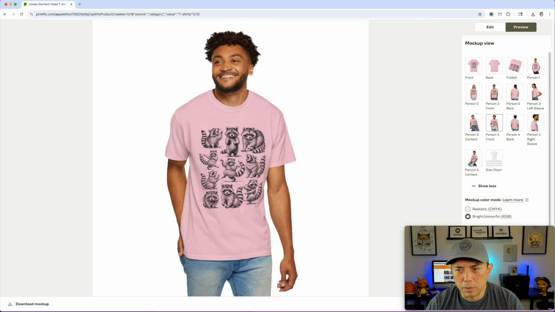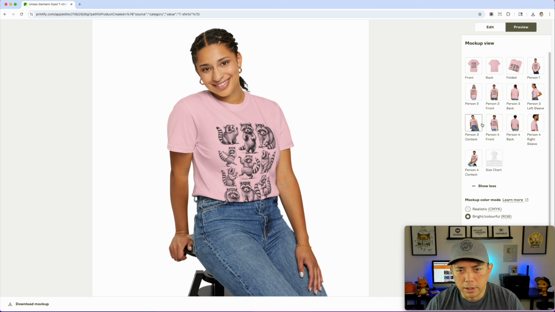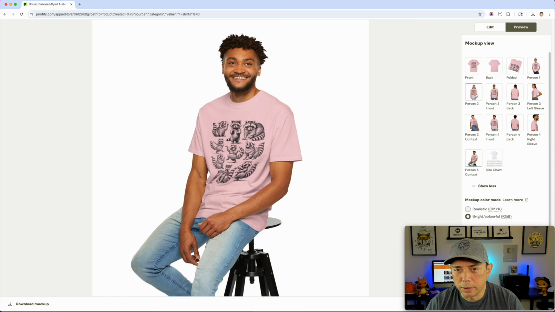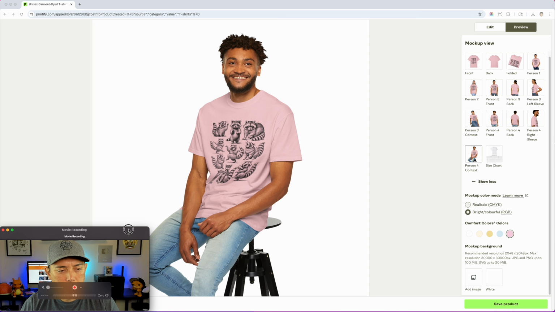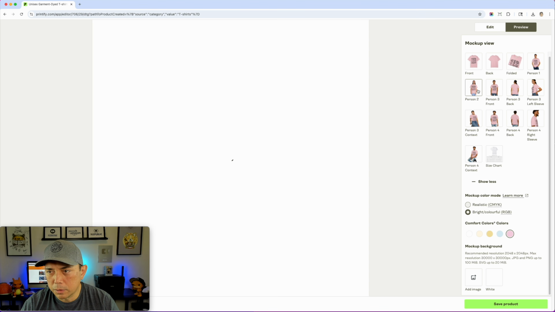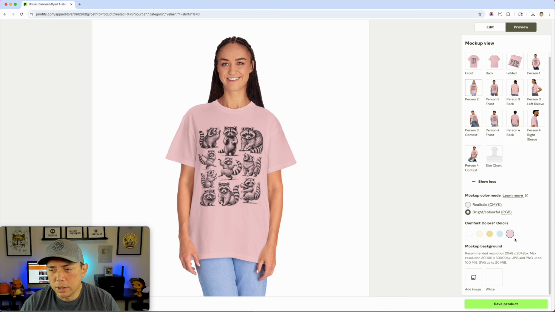And let's see them on someone standing. Yeah, that looks a lot better to me. And then we can pick the colors. I'm always in the way here. I'm gonna move this. Let's look at what it looks like on a color. Let's put it on a person here. So this blossom, all right. I really think it pops on the white for sure. Ivory, yeah, that's a nice one. Butter, chambray, yeah.